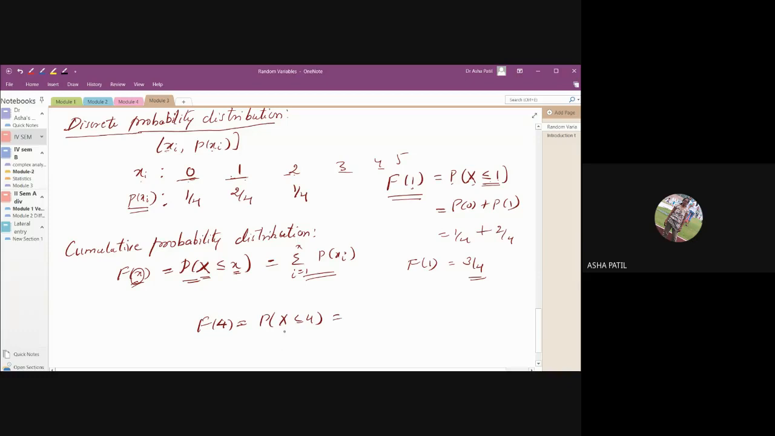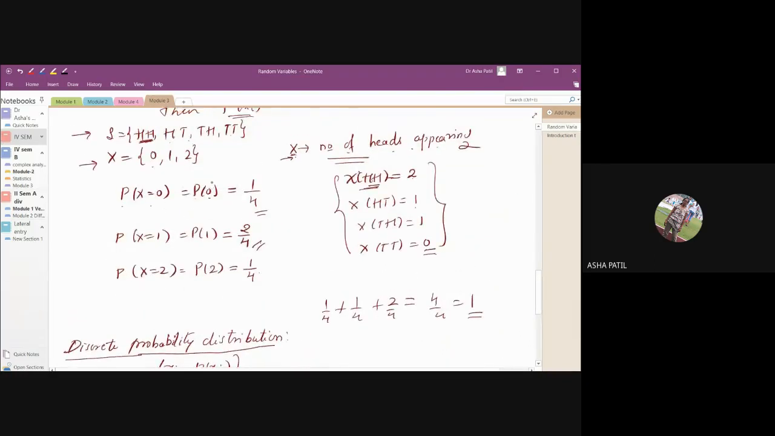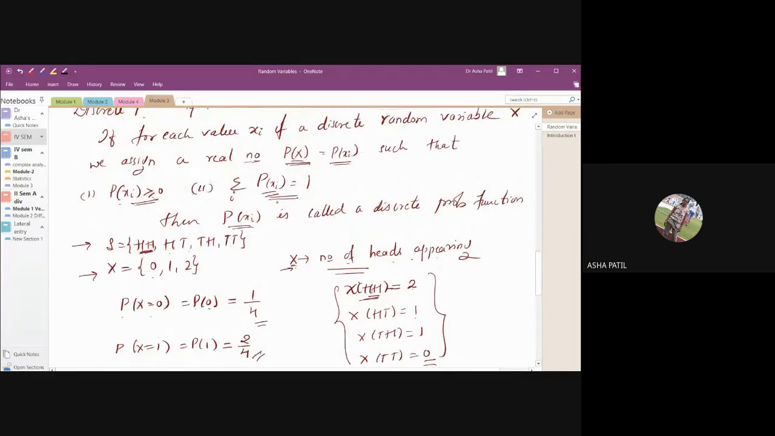Can you put it in any other way? P of 0 plus P of 1 plus up to P of 4. Yes, it constitutes all the values from the sample space. That is the usual way. This is how we do it, right? This is what the definition tells. But see, what does the second axiom tell? The sum of all the probabilities is always equal to 1, right?